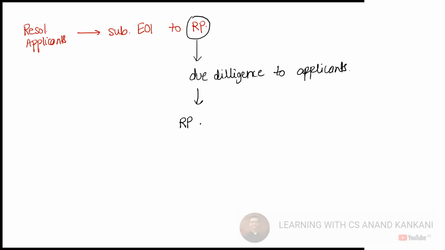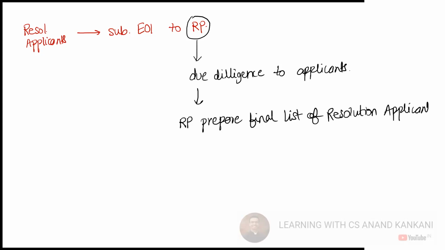Then the RP will prepare the final list of resolution applicants. Correct? And then the RP will receive the resolution plan.